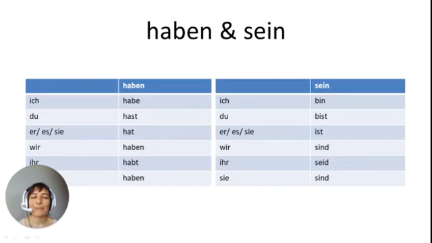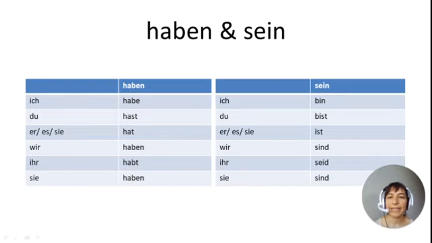And let's see as last the verbs haben and sein. Haben: ich habe, du hast, er, sie, es hat, wir haben, ihr habt, sie haben. And sein: ich bin, du bist, er, sie, es ist, wir sind, ihr seid, sie sind. Here, no rules. They're totally irregular. I suggest that you learn them by heart because these are important verbs when we build the forms for the past tense in German.